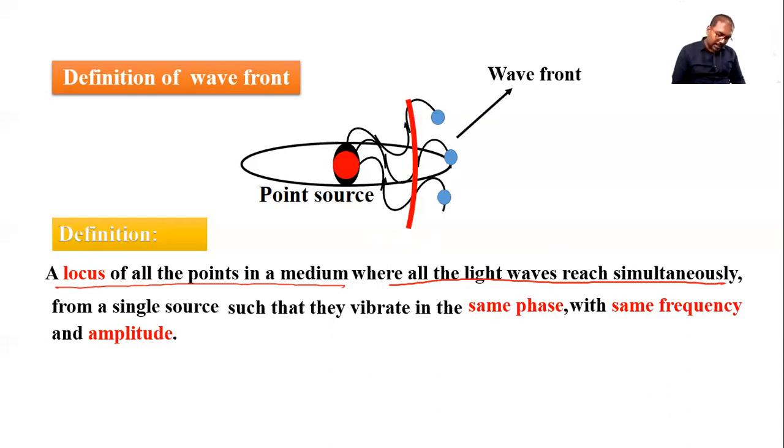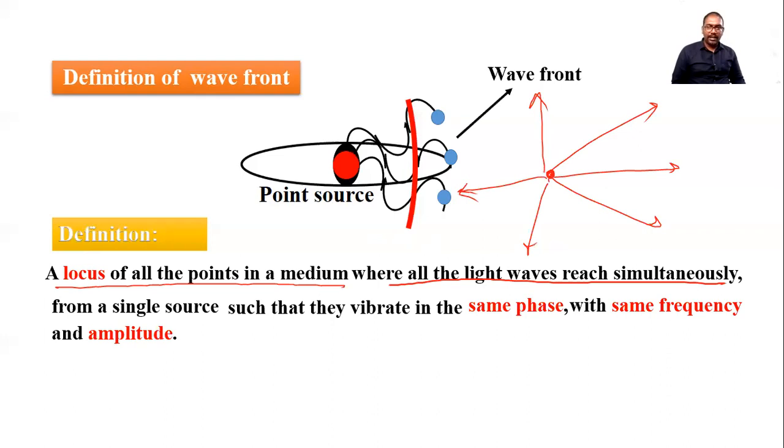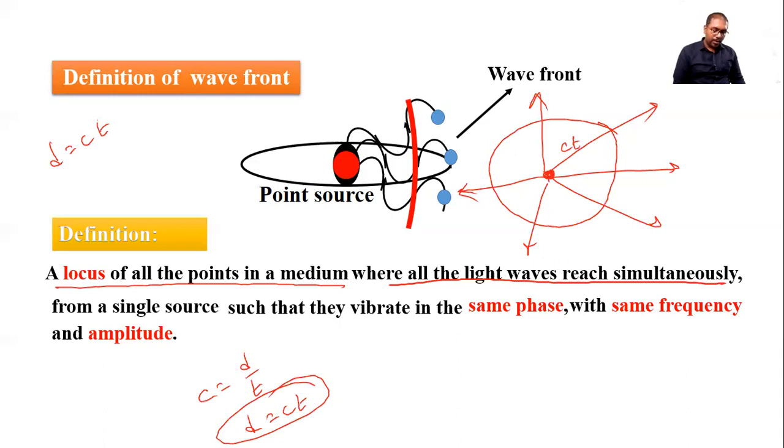If I consider this a point source, light waves are traveling in all possible directions. In time t, light covers a distance ct. How do we get ct? You know that velocity is distance by time, so distance is velocity into time. If time is t, then distance is ct. Now if I consider this point source as the center and draw a circle with radius ct, then we get a collection of these points.